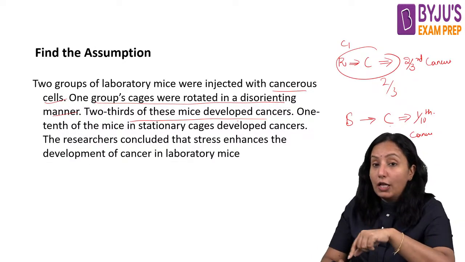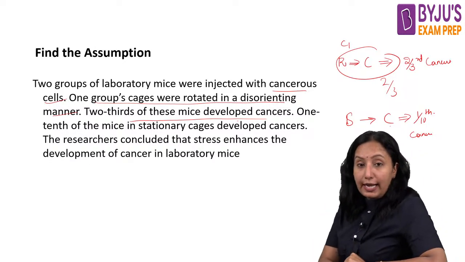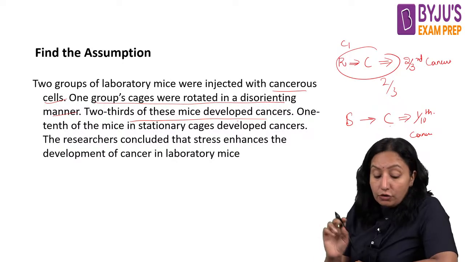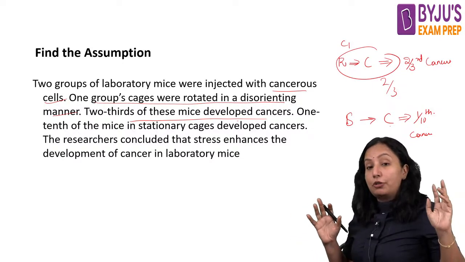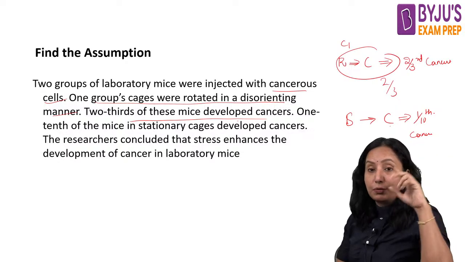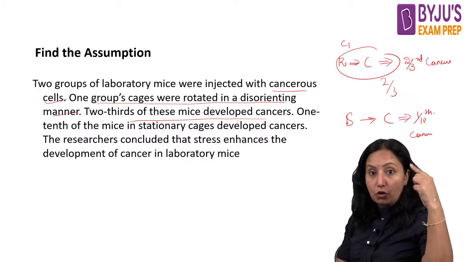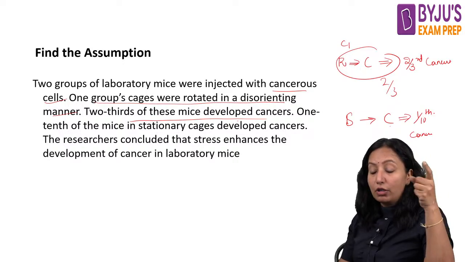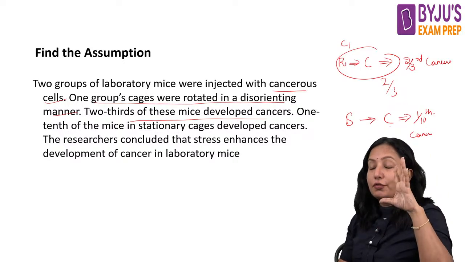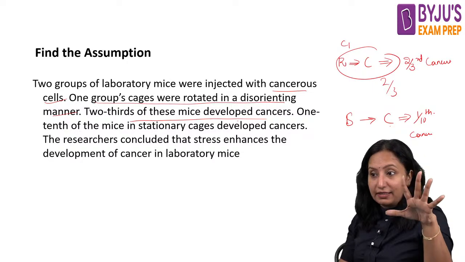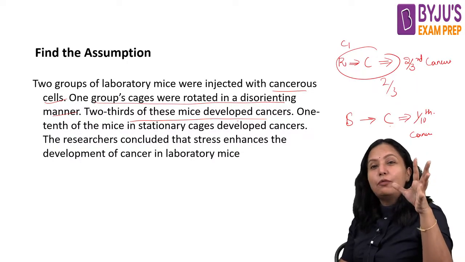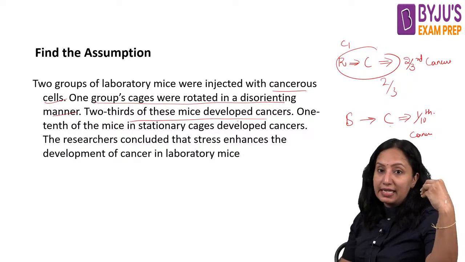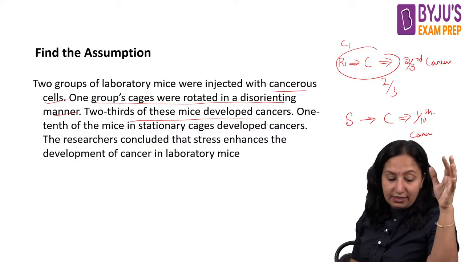But you see, for all the rats they have injected the cancer cells, so the probability of getting cancer should be similar. But in the cage which was disoriented, the number of cancer cases is more, while in the stationary cage the number of cases with cancer is less.